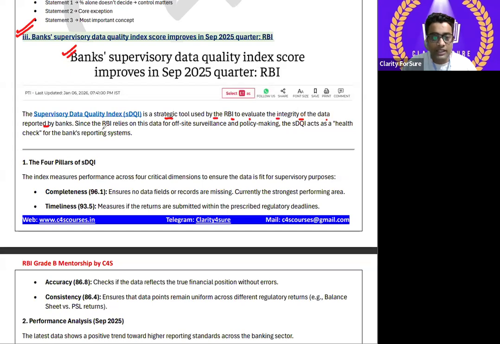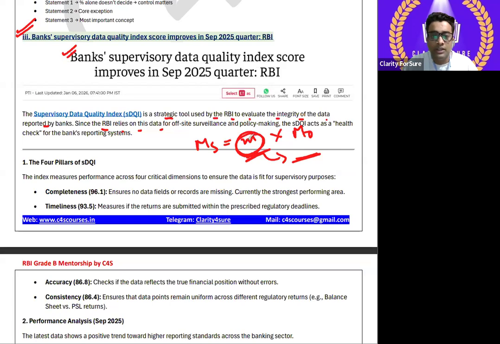The RBI relies on this data, and through this the RBI will compute the money supply, that is M into M naught, and whatever money multiplier is shown by the bank, RBI is accepting it, whether that money multiplier data is correct and efficient or not.